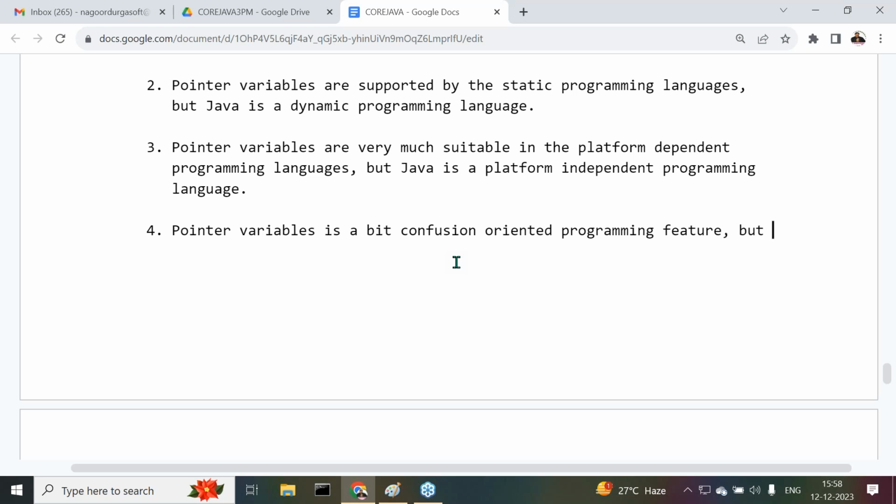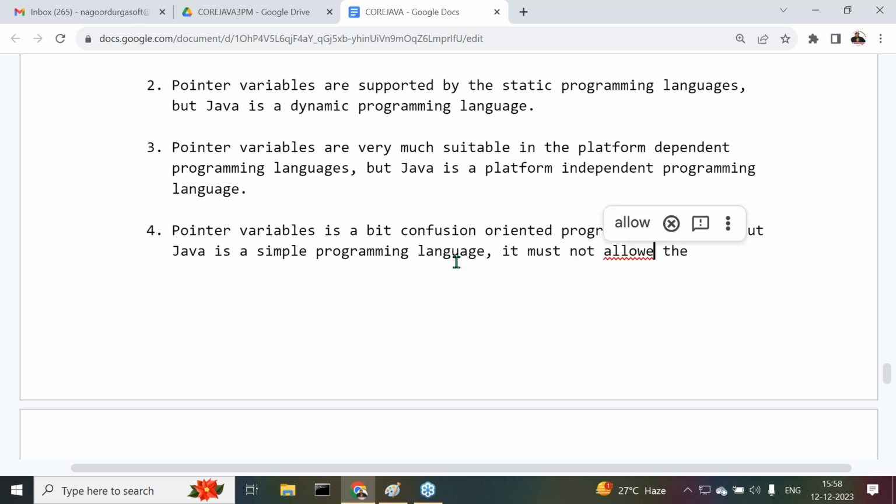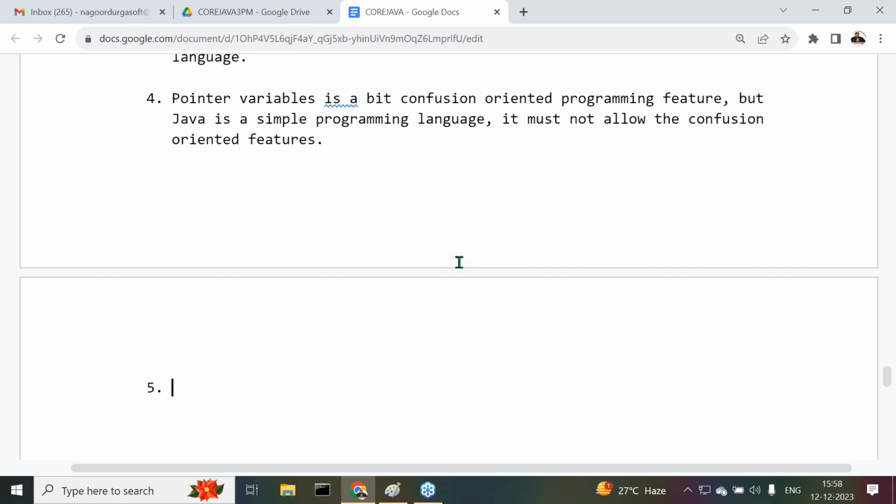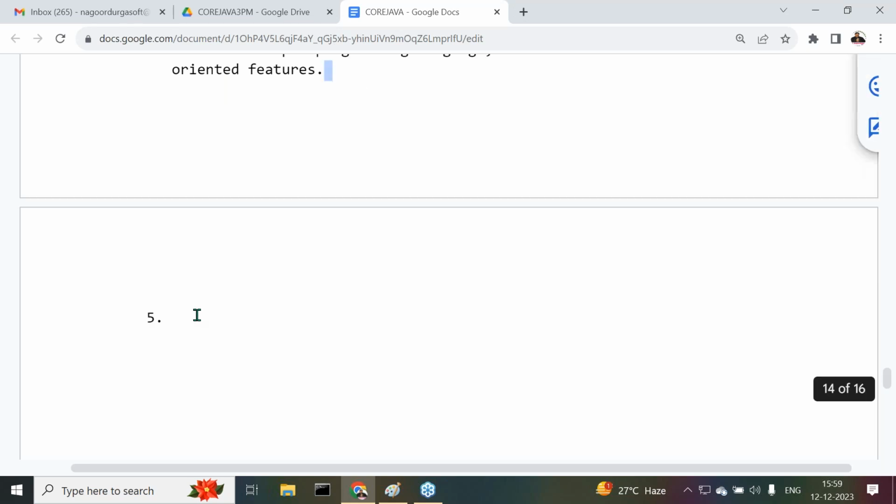But what about the Java? Java is a simple programming language. It must not allow the confusion oriented features. This is another point here we can understand. Right, sir. Pointer variables are a bit confusion oriented programming feature, but Java is a simple programming language. It must not allow the confusion oriented features. That's okay, fine. This is one point.